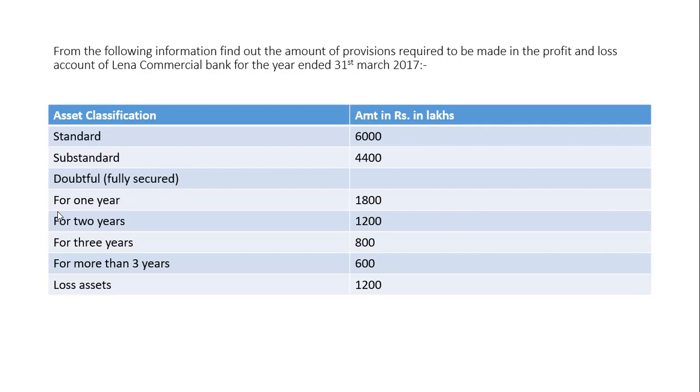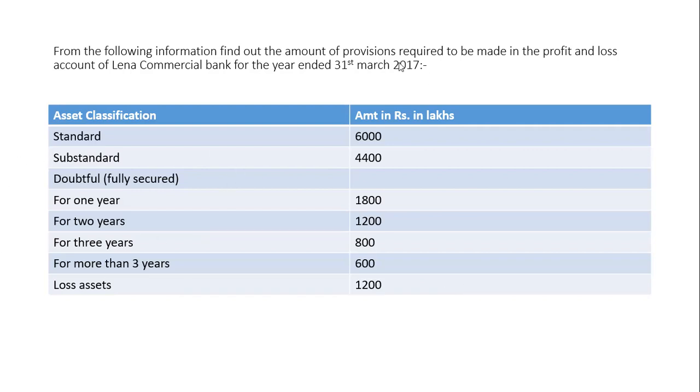Doubtful fully secured. Now it is a secured loan for 1 year. Up to 1 year, this person has not paid the amount of 1800 lakhs. This amount is unpaid. So 25% of this. For 2 years, 40% provisioning. For 3 years, 40% provisioning. More than 3 years, 600 into 100%. Loss asset, it is always 100% provisioning.